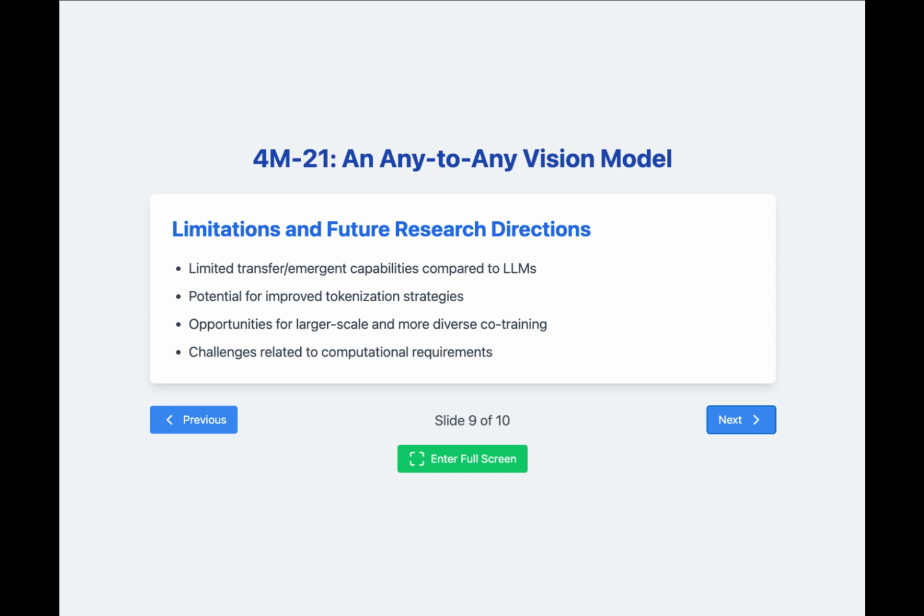Despite its groundbreaking achievements, 4M-21 does have limitations that point to future research directions. The authors note that the model's transfer or emergent capabilities, the ability to solve novel tasks not encountered during training, are still limited compared to large language models. There's potential for further refinement of tokenization strategies and opportunities for even larger-scale co-training on more diverse datasets. The significant computational resources required for training these models also present ongoing challenges that need to be addressed.